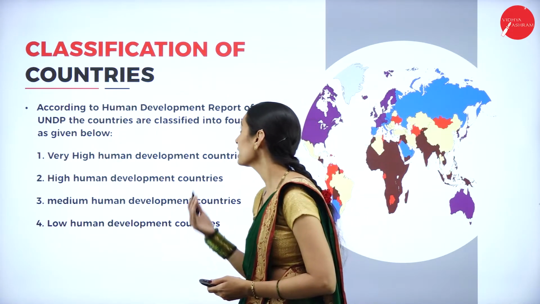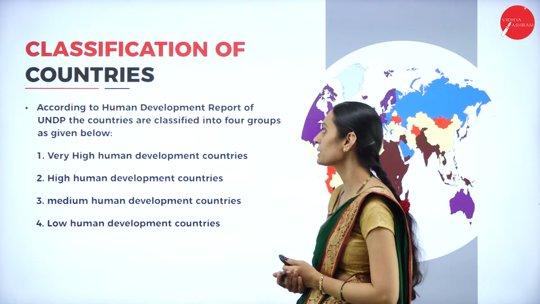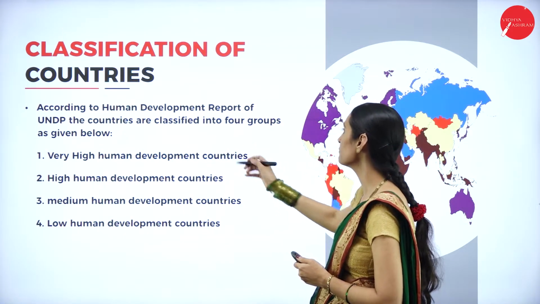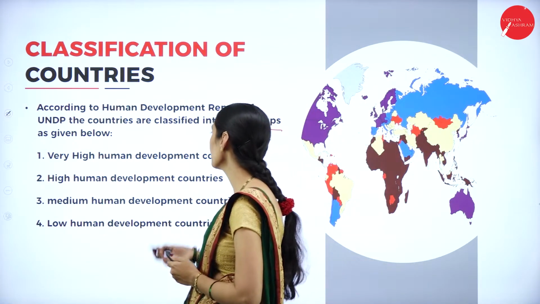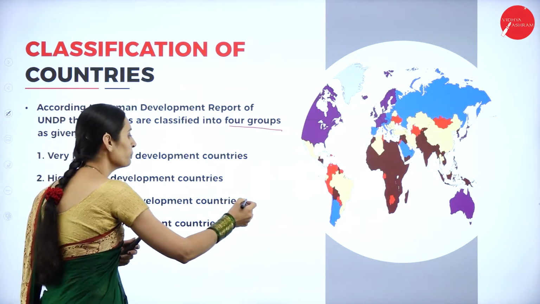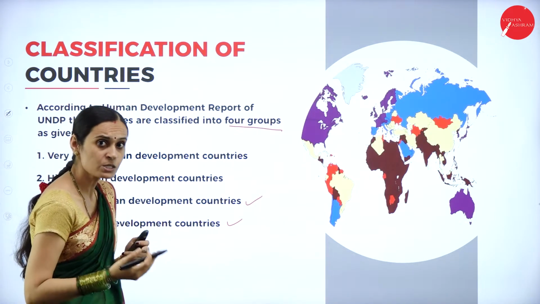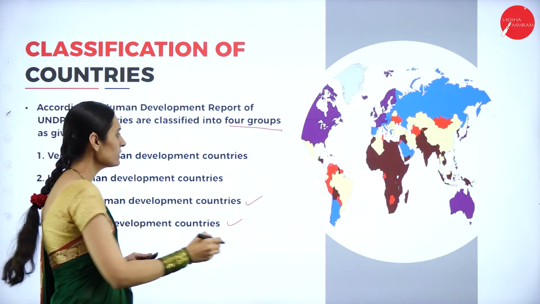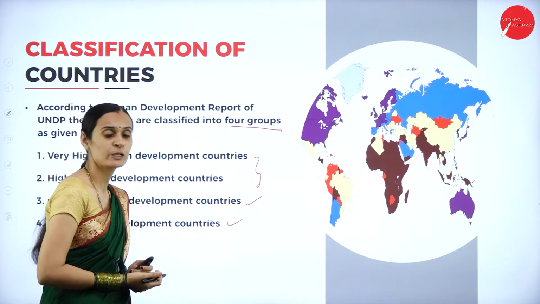Now the classification of countries according to HDI. According to the Human Development Report of UNDP, United Nations Development Programme, the countries are classified into 4 groups as given below. One is very high human development countries, second is high human development countries, third is medium human development countries, and low human development countries. On the basis of HDI values they have been classified into 4 groups, and the first 2 groups belong to the developed countries.